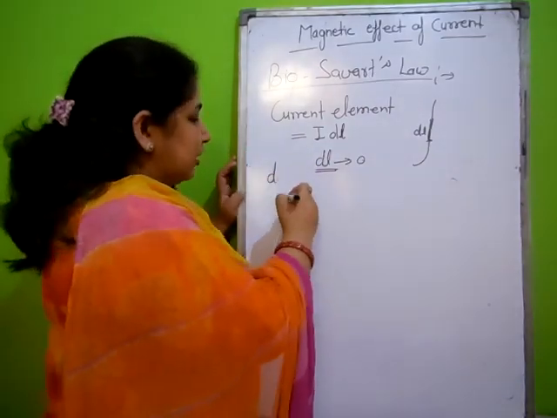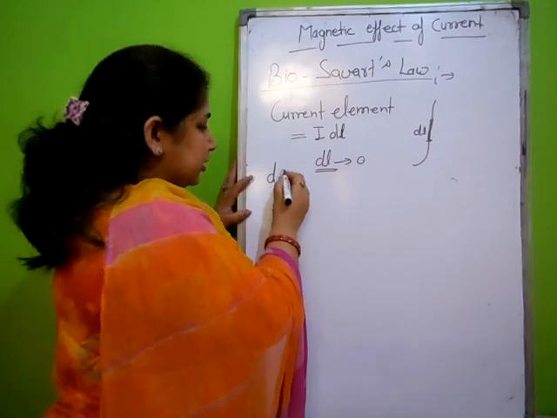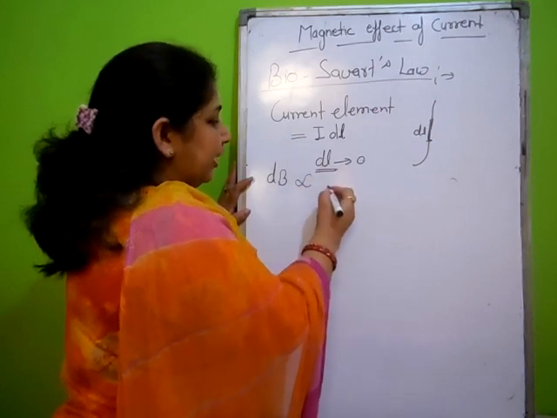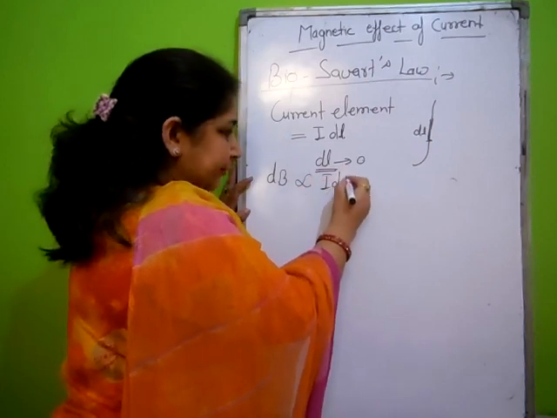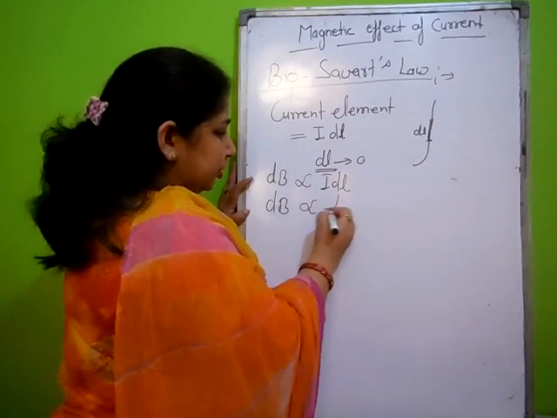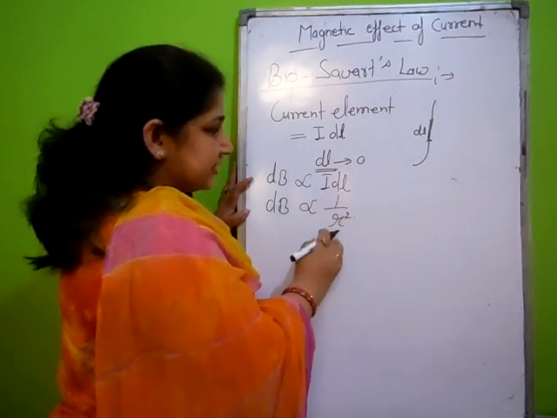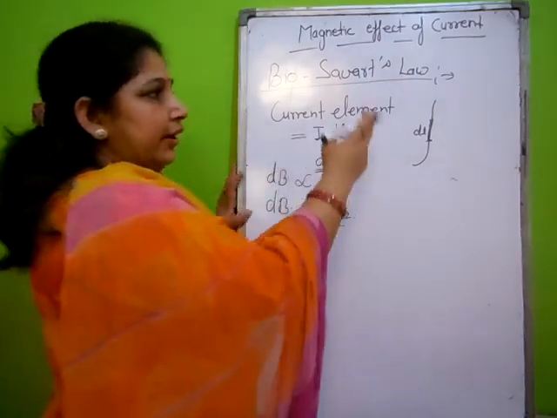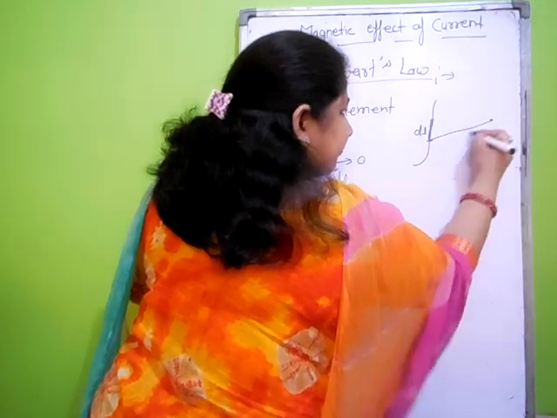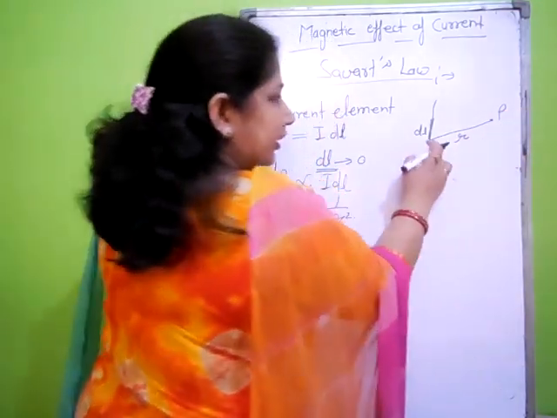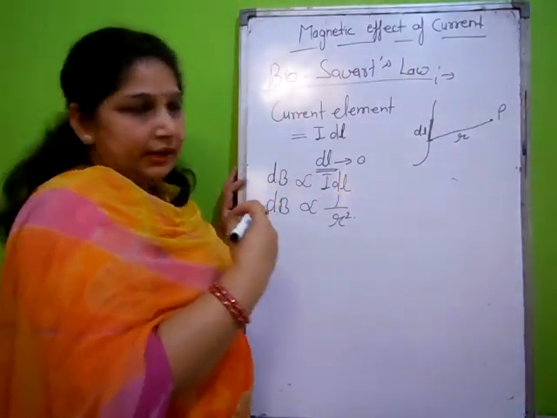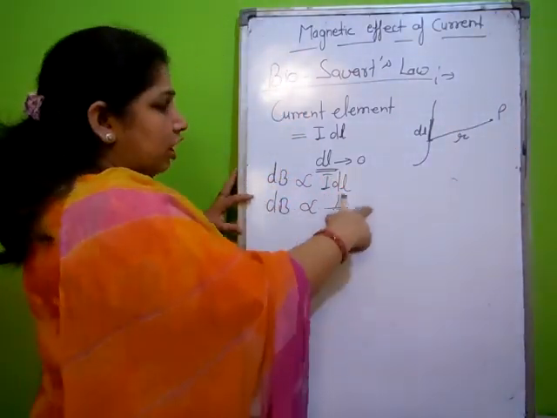According to Biot-Savart, this small length produces a small magnetic field dB, which is directly proportional to the current element I dl. dB is inversely proportional to the square of the distance between the current element and the point where we have to find the magnetic field. This is called the inverse square law.